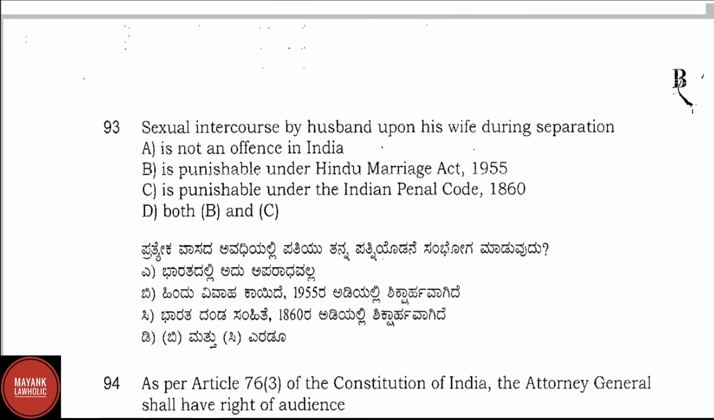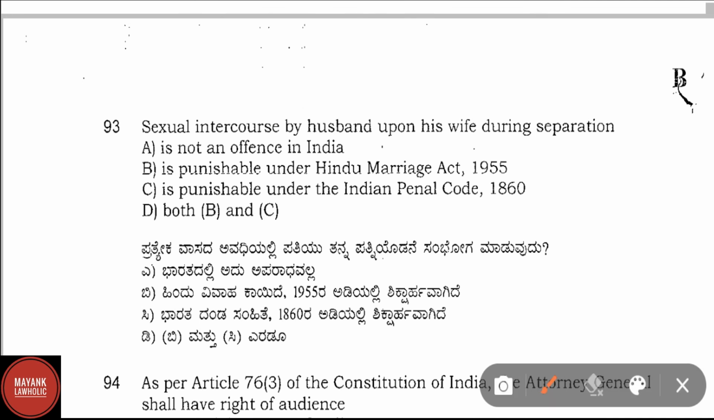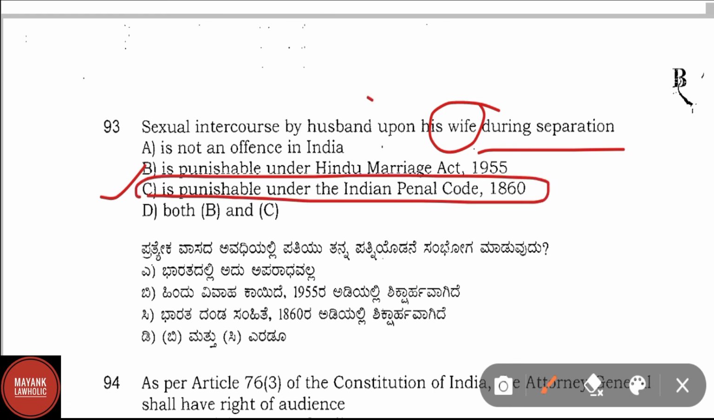Question number 93. Sexual intercourse by a husband upon his wife during separation. Option A is not an offence in India. Option B is punishable under Hindu Marriage Act 1955. Option C is punishable under the IPC 1860 and option D both B and C. Here correct answer is option C, that is punishable under the IPC. Sexual intercourse by husband upon his wife during separation is punishable under IPC.